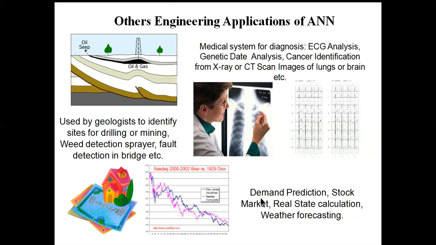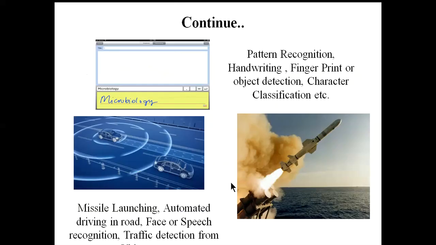Now consider time series data, like demand prediction, stock market prediction, real estate calculation, and weather forecasting, where the value of the output changes with time. That can also be predicted using an artificial neural network. And there is a huge application of artificial neural networks in pattern recognition, like handwriting, fingerprint, or object detection.